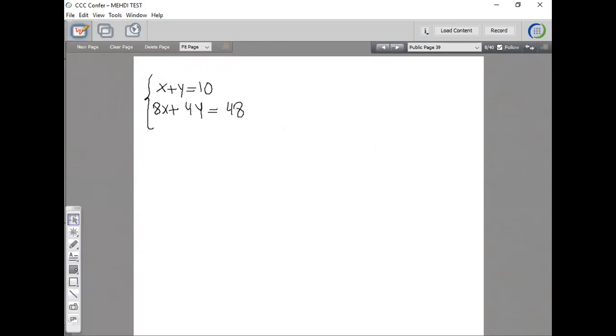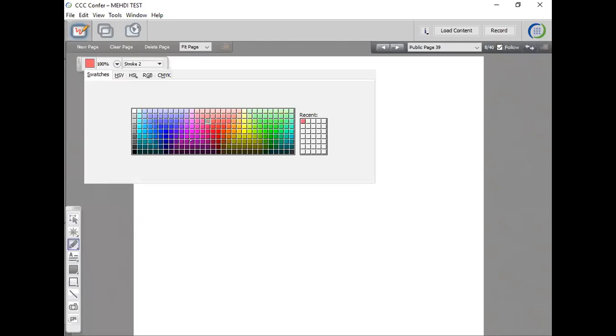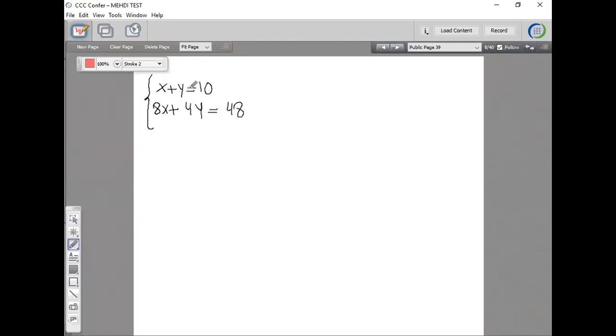Very good. If we were going to use the addition method instead, you could make the coefficient of x or y opposite of each other. Let's say I want to make the coefficient of y opposite. The coefficient of y is 4, so I have to multiply the top row by what? Negative 4, right? This becomes negative 4x minus 4y equals minus 40, right?